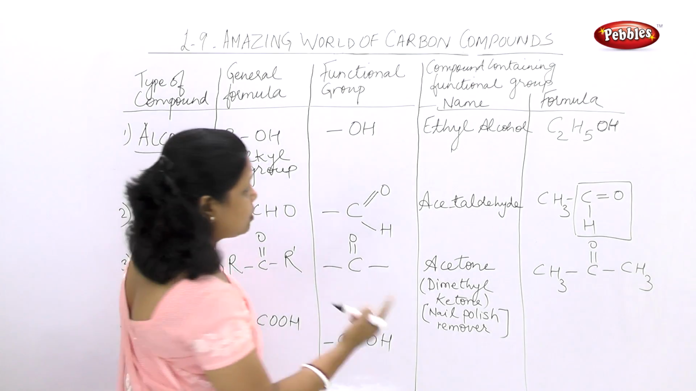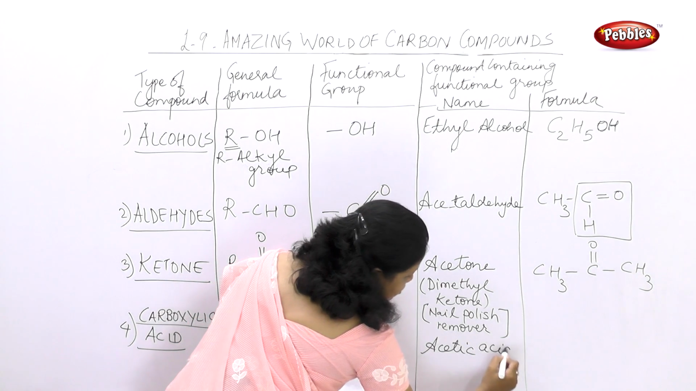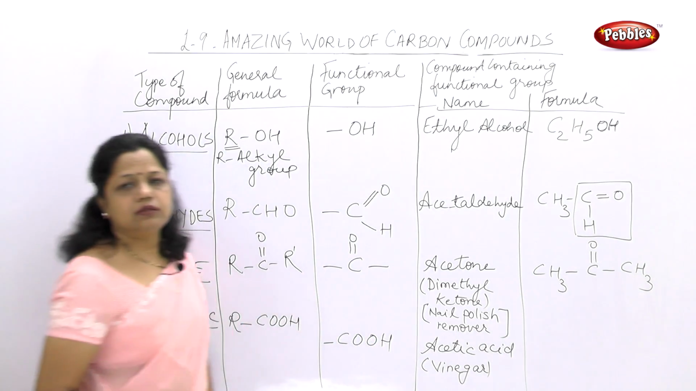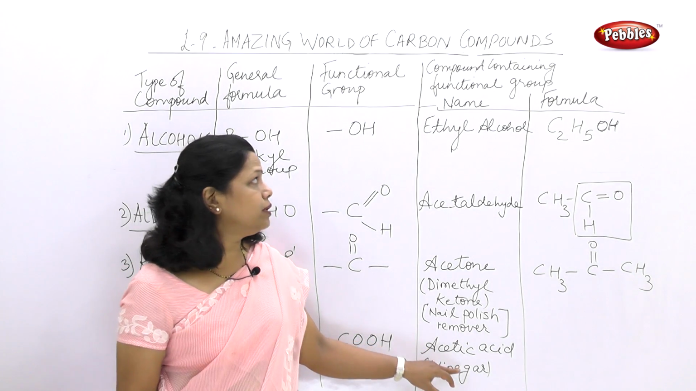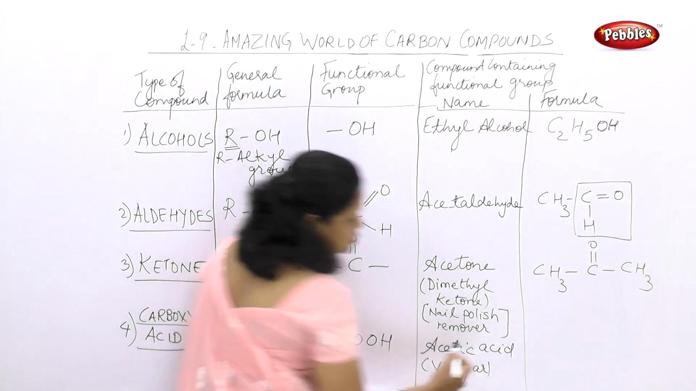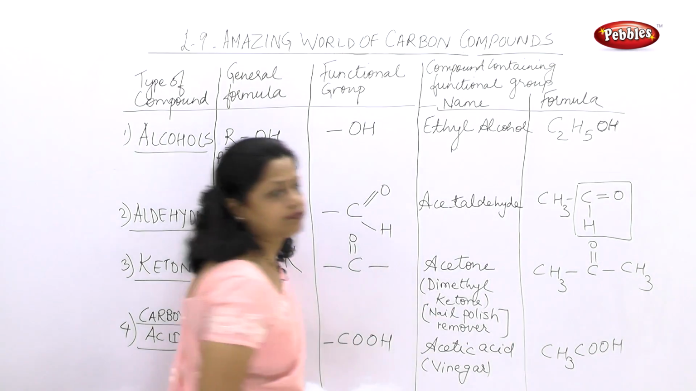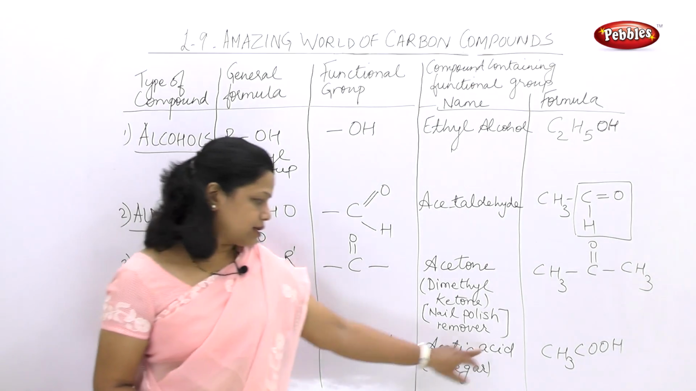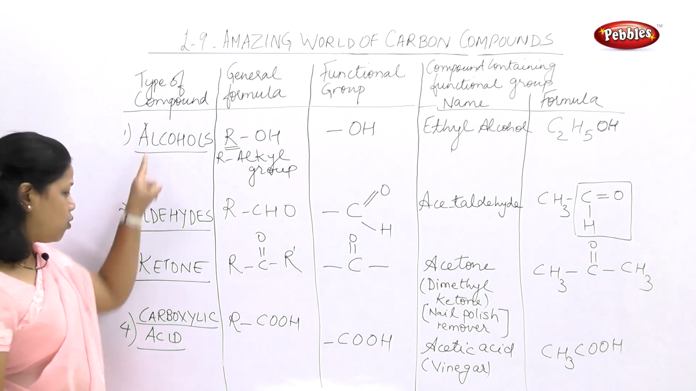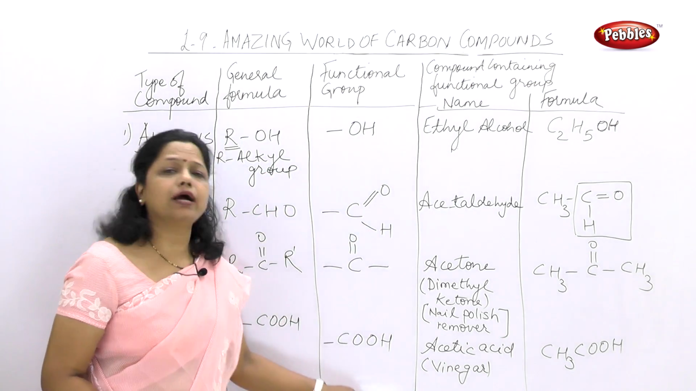The most common name of the compound is acetic acid, commonly known as vinegar. So for the common name, we have taken one common compound having this functional group, which is called acetic acid, and how to show it with the formula: CH3COOH. This is the formula for acetic acid, which we know better as vinegar. These are the 4 types of compounds formed by various different functional groups attached to it.